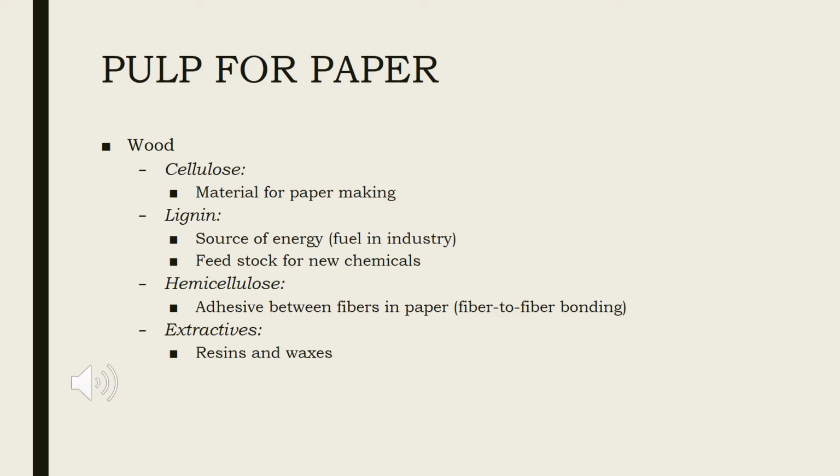Hemicellulose plays an important role in fiber to fiber bonding in paper making. Several extractives, for example oleoresins and waxes, are contained in wood but do not contribute to its strength properties. These too are removed during the pulping process.